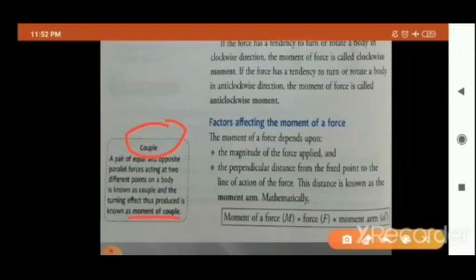Now children, since here it is given in your book, I will explain this thing also. What is couple? Couple is a pair of equal and opposite parallel forces acting at two different points on a body. Suppose, children, I will explain this with an example.